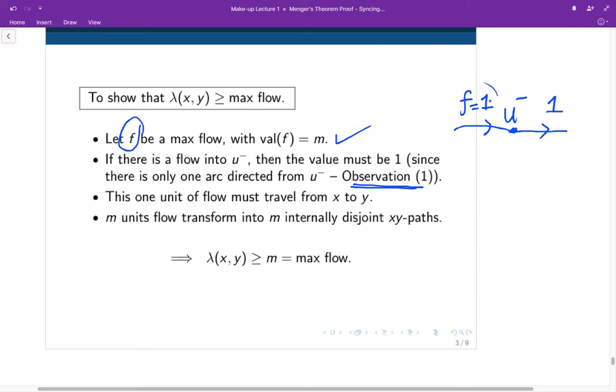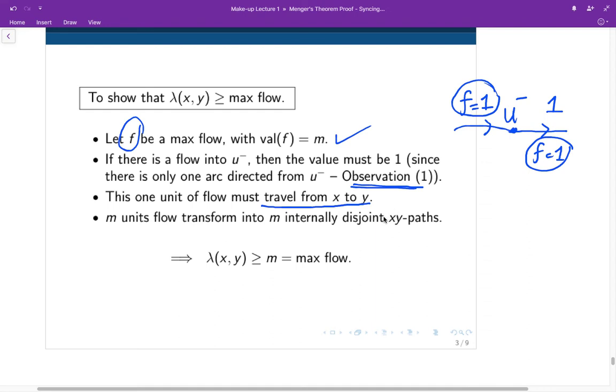So the flow into u minus must be 1, and the flow out of the vertex must also be 1. And if we trace the flow, it must travel from the source to the sink. This 1 unit flow must travel from the source to the sink.